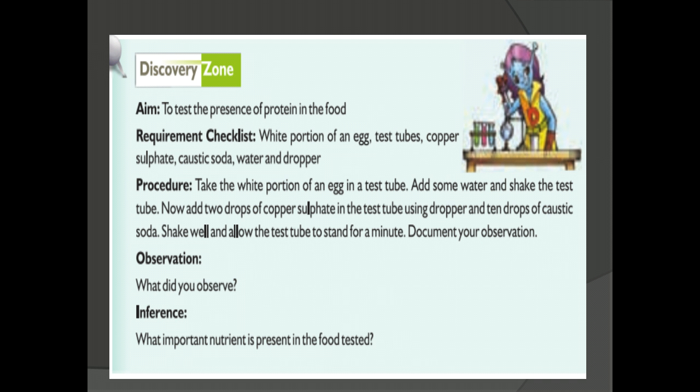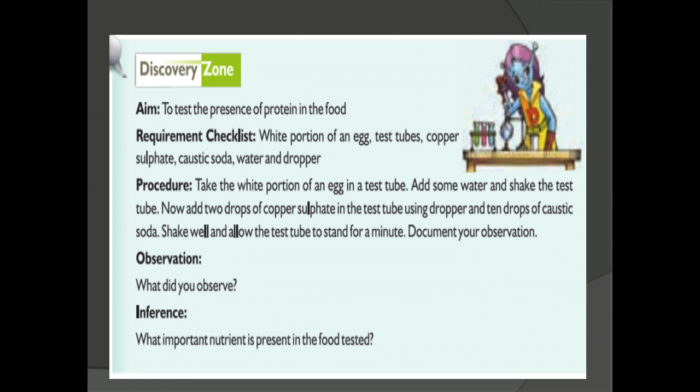Okay, children. So, how do we test the protein content in our food? Let's see. Take the white portion of an egg, then add it in a test tube along with a little water and shake it well.